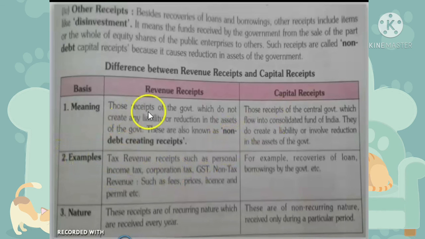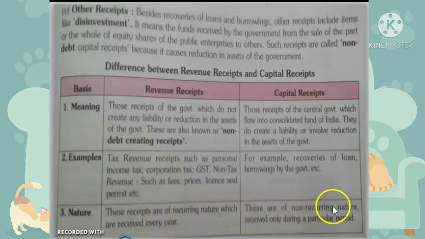Examples under revenue receipts are tax receipts such as personal income tax, corporation tax, GST, and non-tax revenue such as fees, prices, licenses and permits, etc. Under capital receipts, examples are recovery of loans, borrowings by the government, etc. On nature, revenue receipts are recurring in nature, received every year.